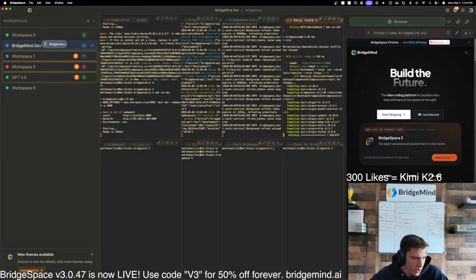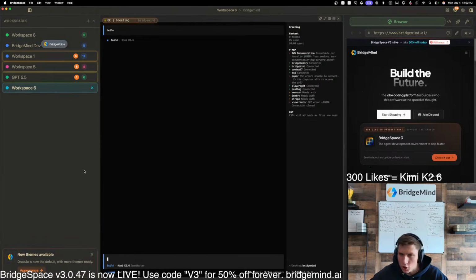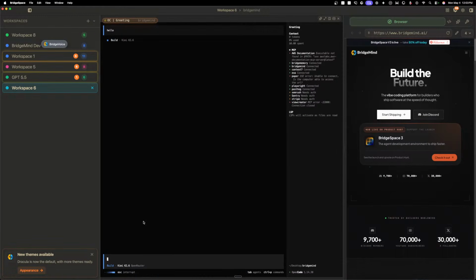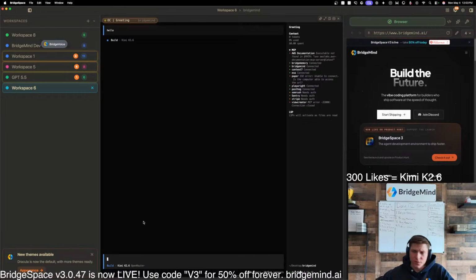What is your favorite model for UI design before testing Kimi? Definitely Claude Opus, for sure. But guys, this is the issue that I have with these Chinese models. I'm not doing anything wrong here. Kimi K2.6 is just taking... I mean, this just can't be legit, right? The fact that I said hello... Am I doing something wrong?